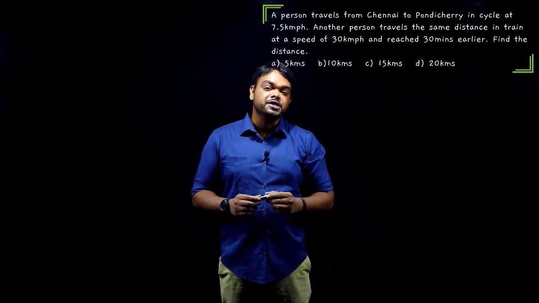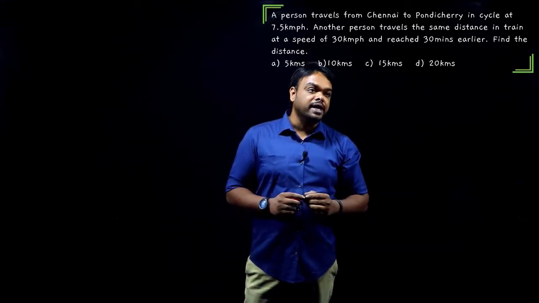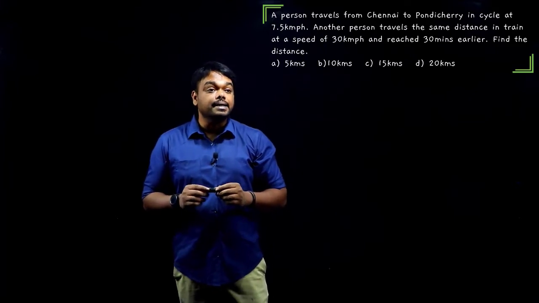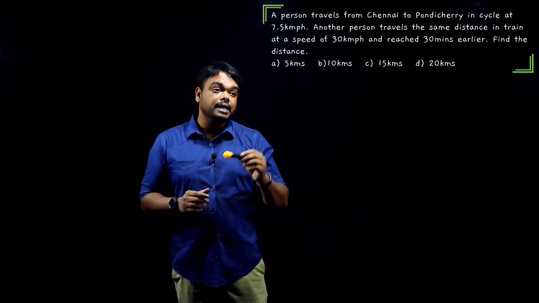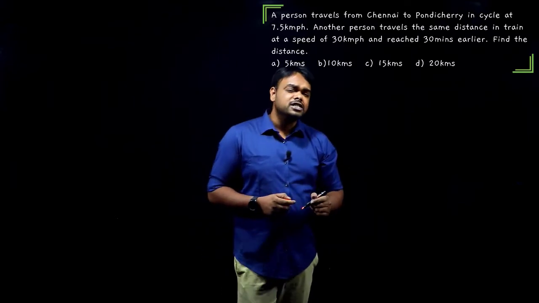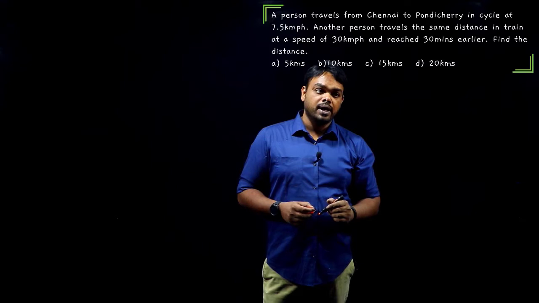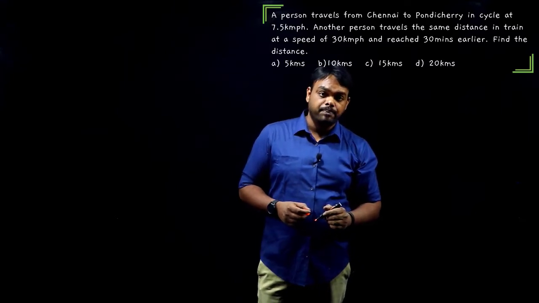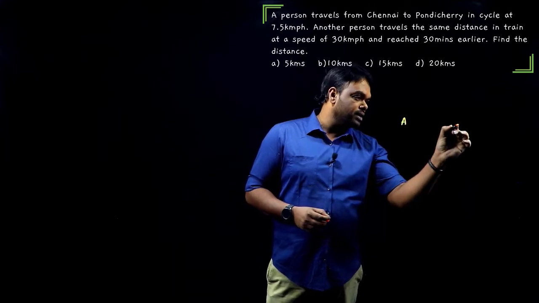Our next question, which is based on time, speed and distance. A person travels from Chennai to Pondicherry in cycle at 7.5 km per hour. Another person travels the same distance in train at 30 km per hour and reaches 30 minutes earlier. Find the distance. Guys, we know distance is speed into time. But there are two people here. Let us call the first person as A and the second person as B.